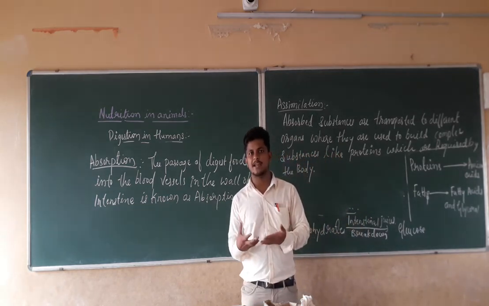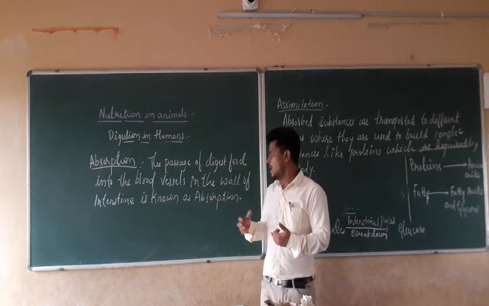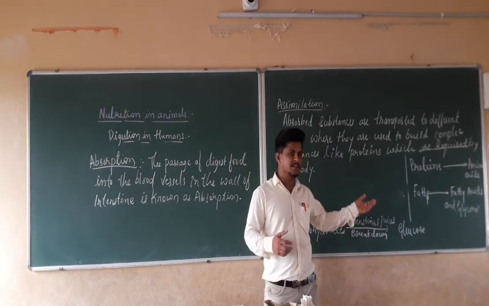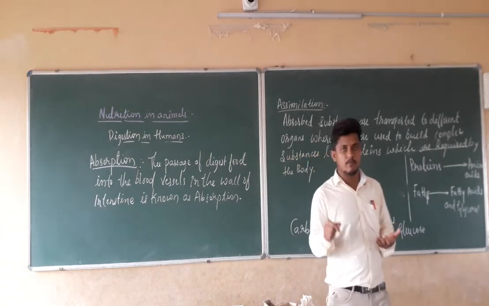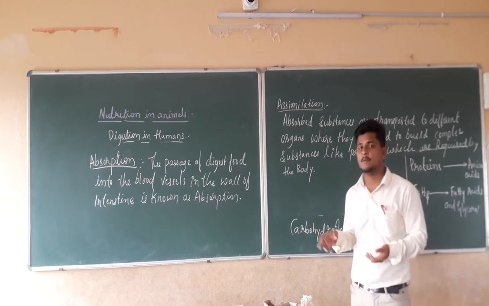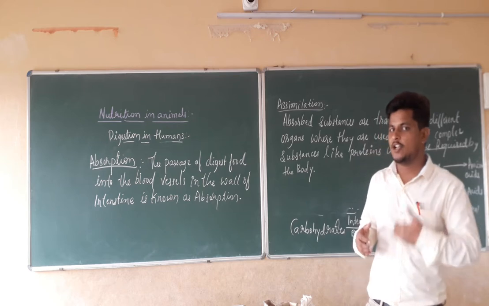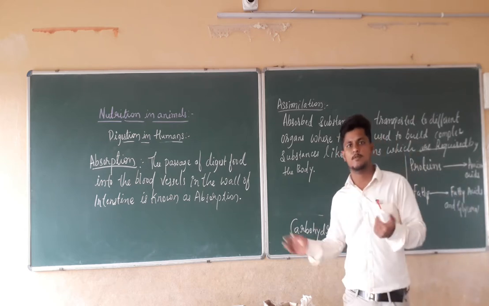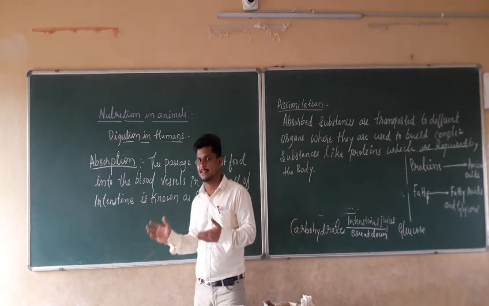How are they going to be carried? They are going to be carried by the blood. So the food items converted into the simpler form should get dissolved and pass into the blood, and that is the process named absorption.